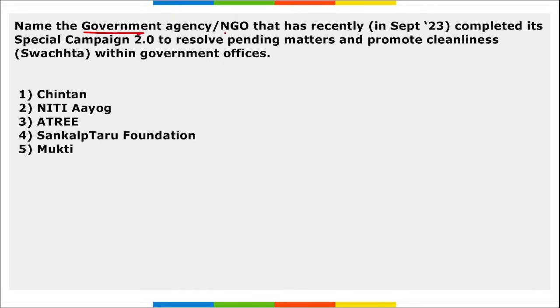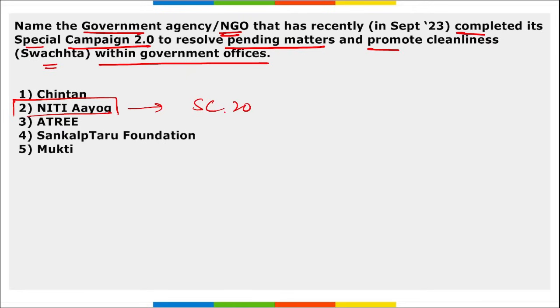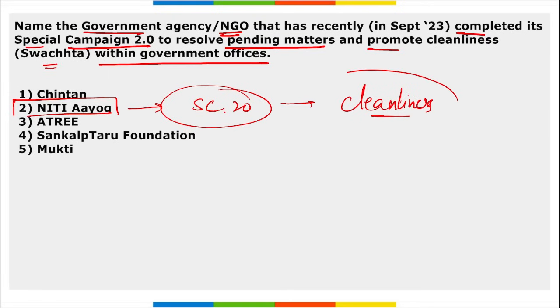Next, name the government agency or NGO that recently completed its special campaign 2.0 to resolve pending matters and promote cleanliness, that is Swachhta, within the government offices. Which is this government agency? It is Niti Aayog. Right? They have recently completed this special campaign 2.0 and it was to resolve the pending matters or basically to promote cleanliness in the government offices. It was launched by Niti Aayog and about 95% of public grievances and appeals were successfully addressed during this campaign period.